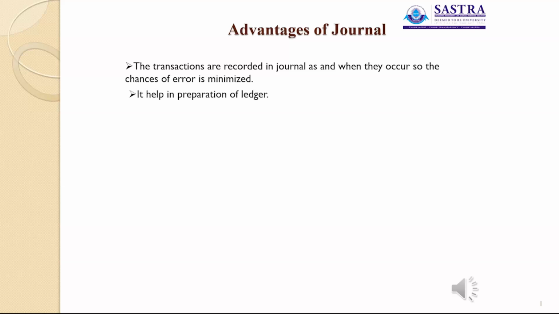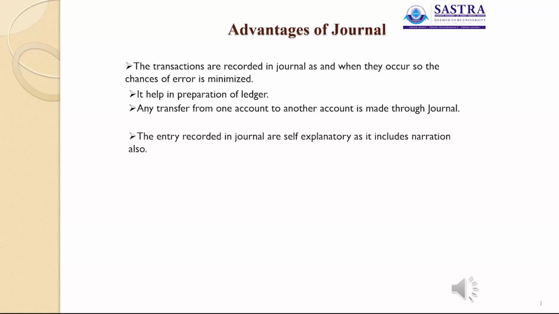The next advantage is it helps in preparation of ledger. Journal is the primary entry. After recording the transactions in the journal, these transactions are posted to the ledger account. So journal helps in preparation of ledger account. Any transfer from one account to another account is made through journal.